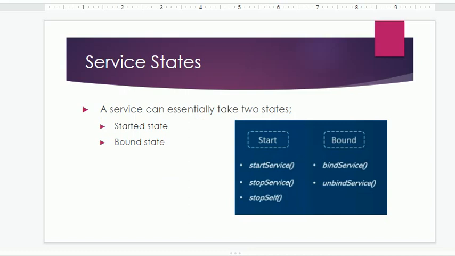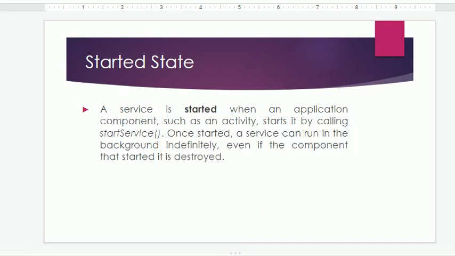So what are the service states? It is very important that we know there are two states, started state and bound state. In the started state, it has the startService method, stopService method, and stopSelf, and if we talk about the bound state, it has bindService and unbindService. So we will discuss these in detail in further slides.